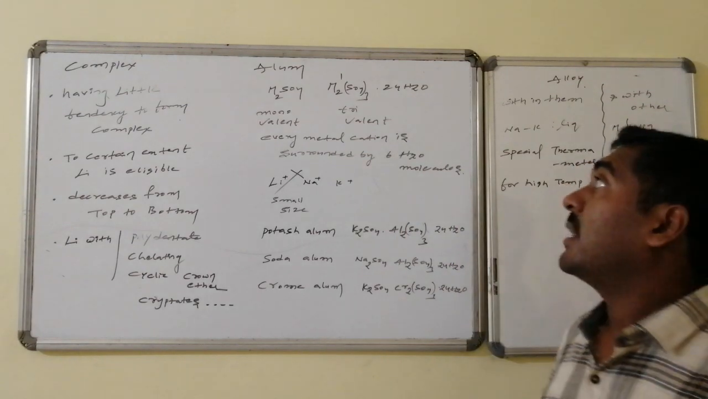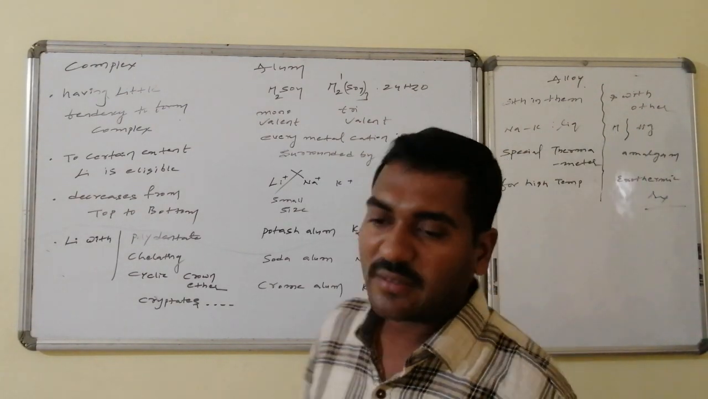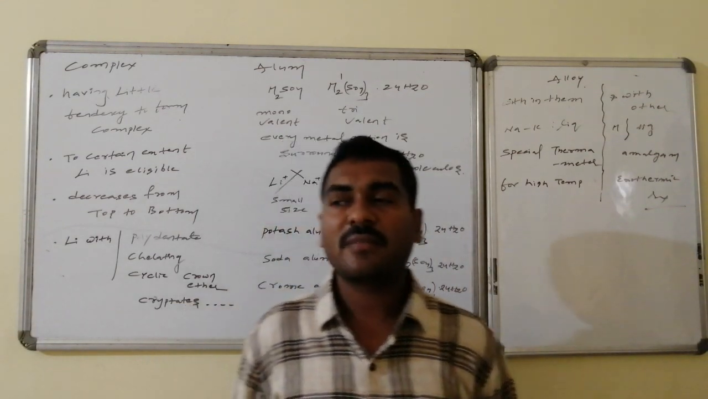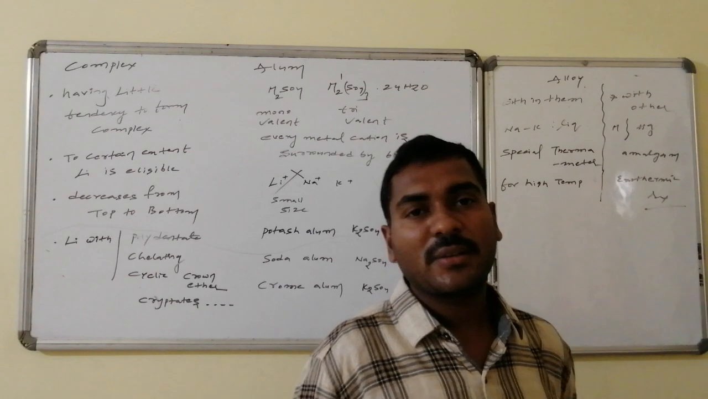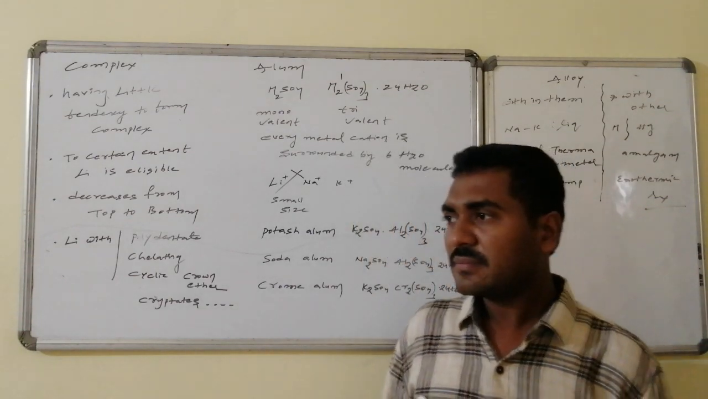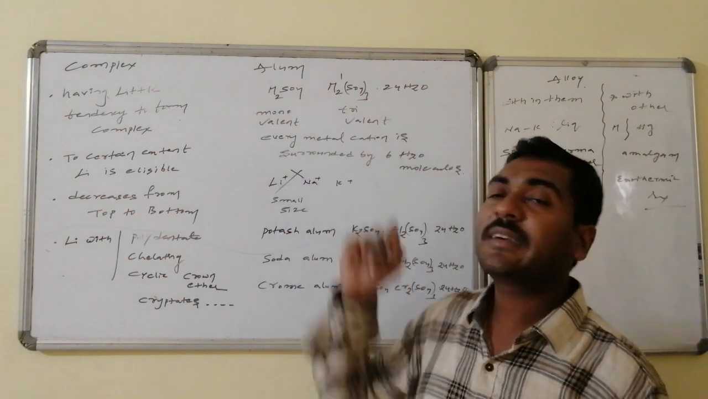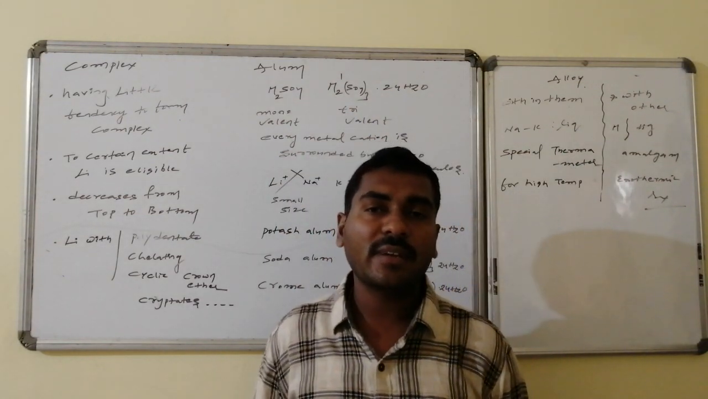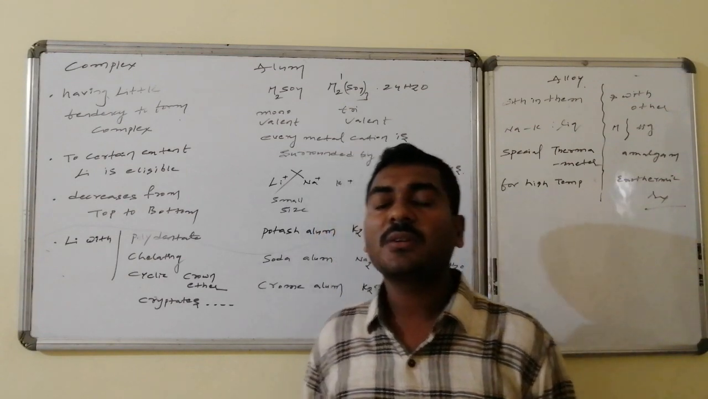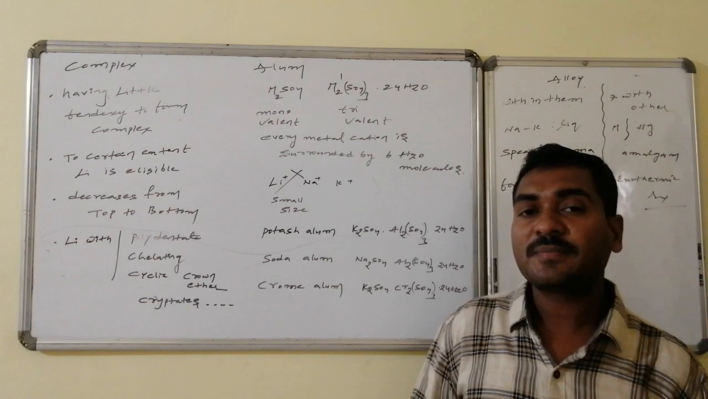The second one is alum formation. Alums are double sulfates, that is, monovalent metal sulfates and trivalent metal sulfates with 24 water molecules. There are 2 monovalent and 2 trivalent metals, a total of 4 metals, and every one is coordinated with 6 water molecules. So therefore there is a total of 24 water molecules of hydration.